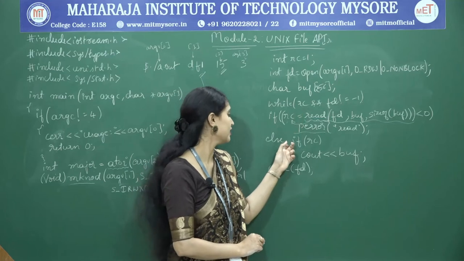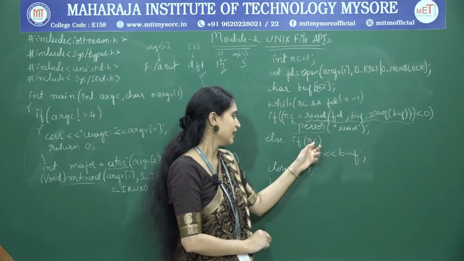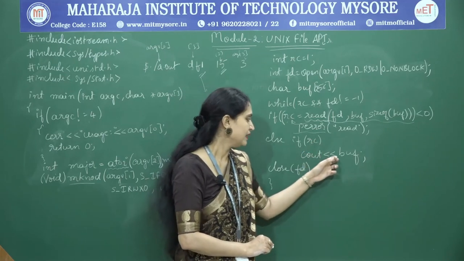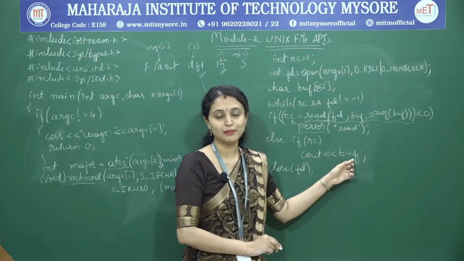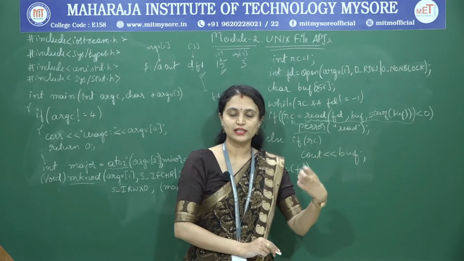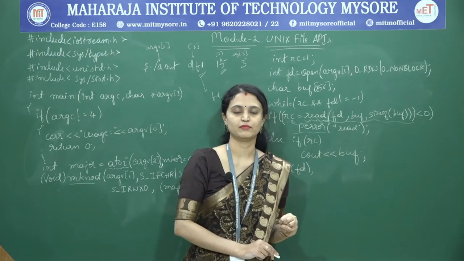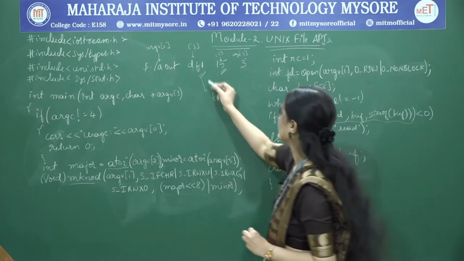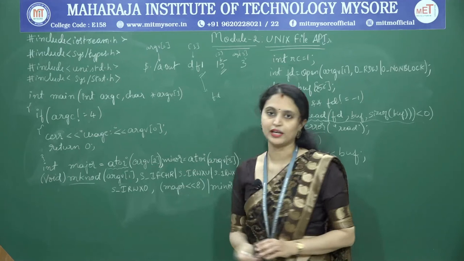So I am just checking the condition, else if RC, that means any non-zero value will be returned as true. In that case I am printing the buffer, that means I am just printing whatever that is read from the file. Which file? The device file. And in this example, in this case, it is nothing but df1 which we have created using mknode.